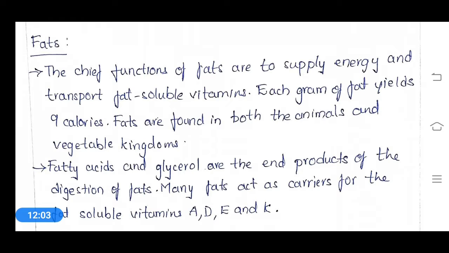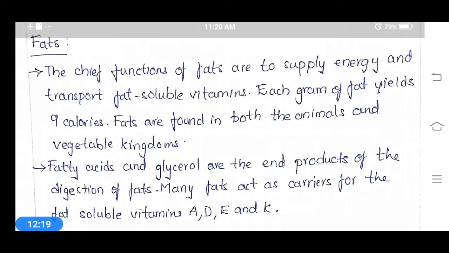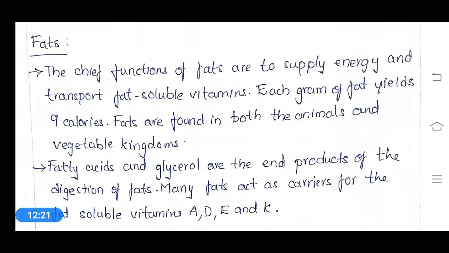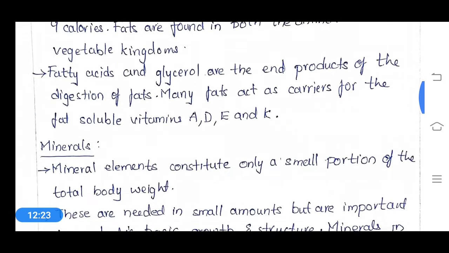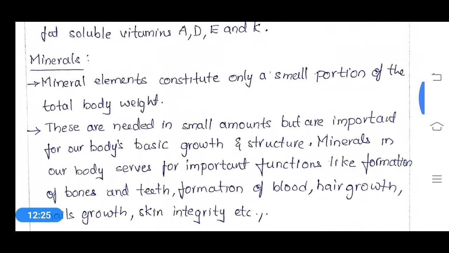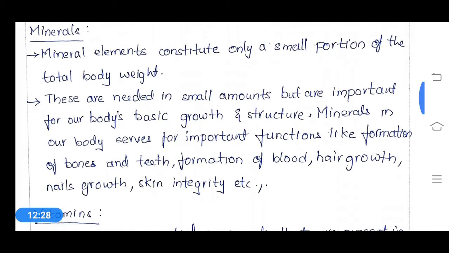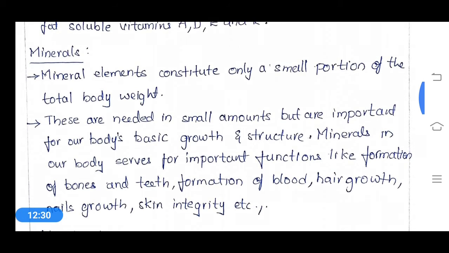So we have fat soluble and water soluble vitamins. Fat soluble vitamins are A, D, E, K, and water soluble vitamins are B and C, that means B complex vitamins and vitamin C. So this is the major importance of fats in our body. And the next one is minerals. Apart from fats, we also require minerals in our body.